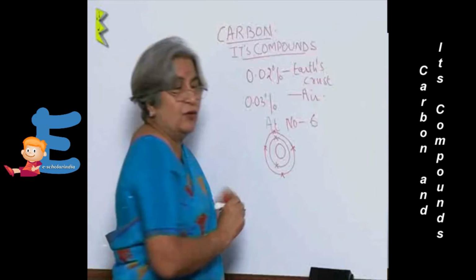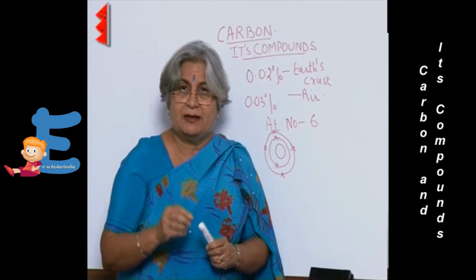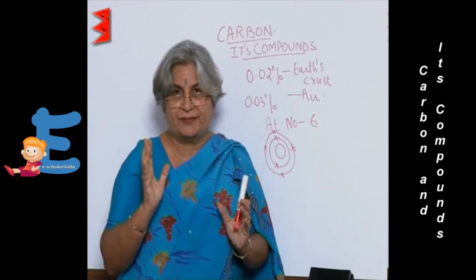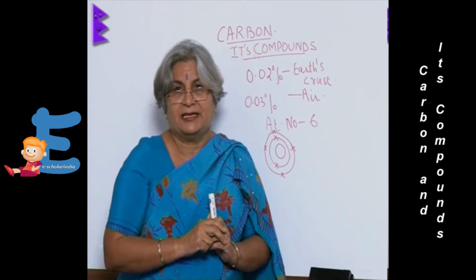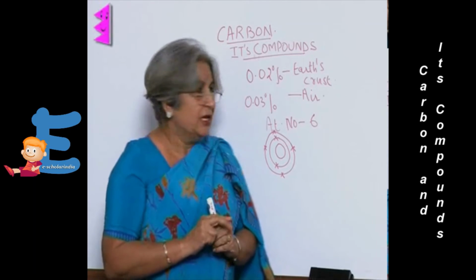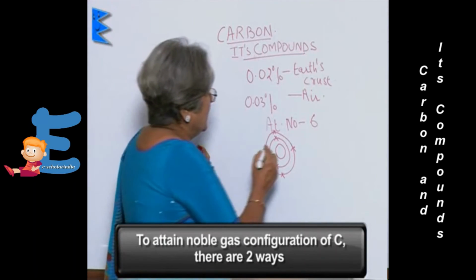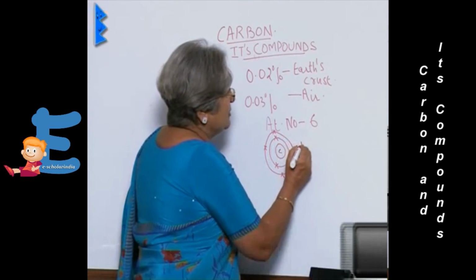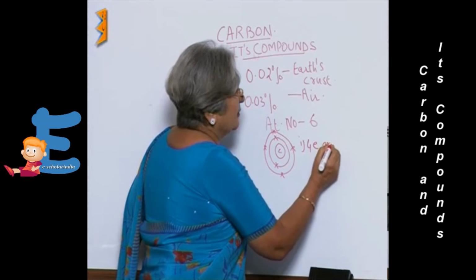Now as you know, every atom is all the time striving to attain a noble gas configuration, which means that there will be 8 or 2 electrons in the outermost orbit. So to be able to achieve that situation, there can be 2 ways. First way is that 4 electrons are gained.